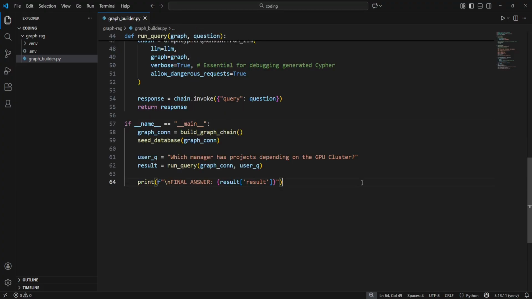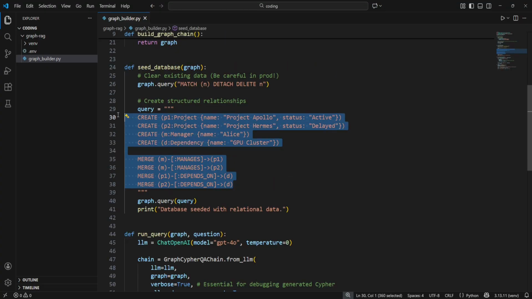Now let's wire it all together. We connect to Neo4j, we see the data, and then we ask the killer question. We ask which manager has projects depending on the GPU cluster. Think about that. The name Alice is nowhere near the words GPU cluster in our data. They are separated by a project node. A vector search would likely fail this or hallucinate. But our graph engine will traverse the manager's edges to the project and then the depends-on edge to the dependency, flawlessly linking the manager to the resource.